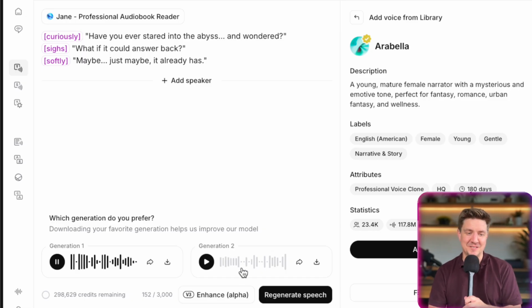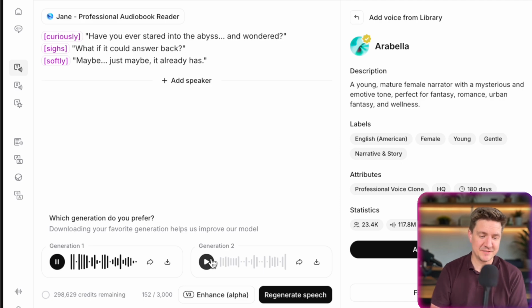So you can see there I read the word curiously, but apart from that, it was pretty good. Let's try the second generation.